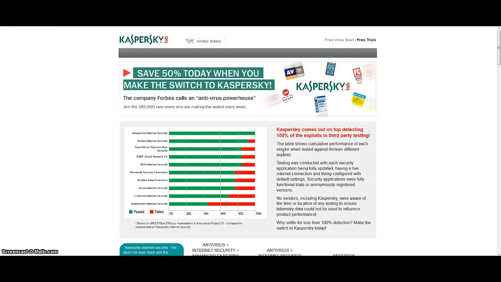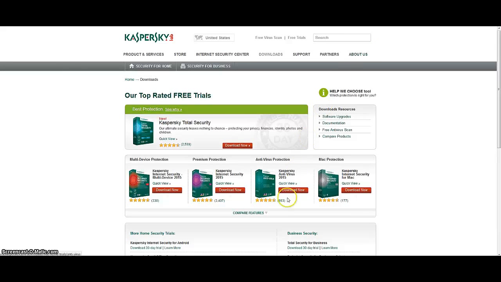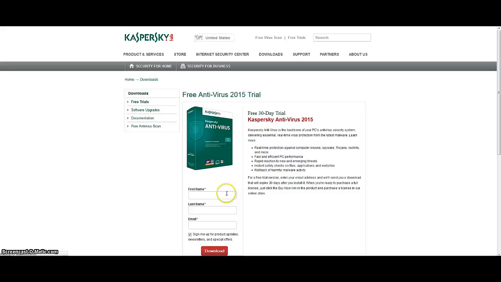Once the Kaspersky site loads up, click Free Trials in the top right-hand corner of the page. Now choose the product you would like to try out. We will go for Kaspersky Anti-Virus 2015 edition. Fill in your first name, last name and email and click on Download.